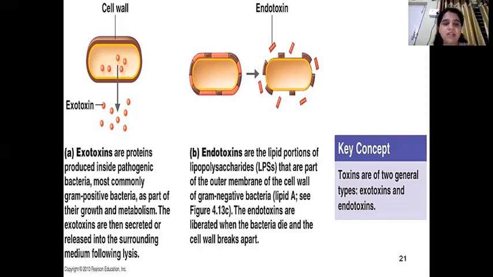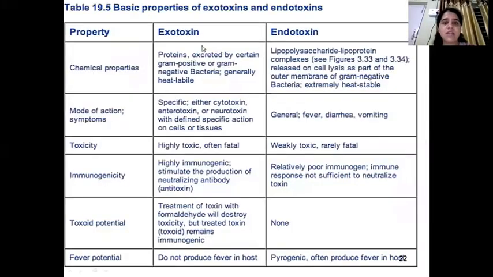And endotoxins are released when the bacteria die, whereas exotoxins are released and as a result of it the bacteria die. So this is the difference. As I told you, chemical properties: exotoxin is protein, endotoxin is lipopolysaccharide. Mode of action or symptoms, they are usually cytotoxin. So whatever the severe conditions are, like cytotoxin, enterotoxin, neurotoxin, that is due to exotoxins. And endotoxins usually cause common symptoms like fever, diarrhea, vomiting, and all.